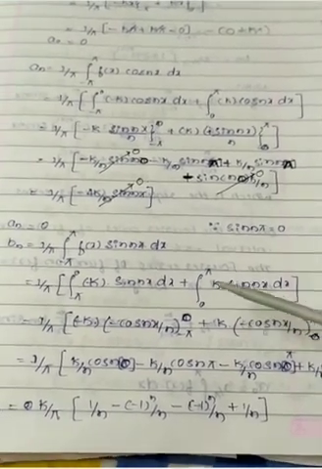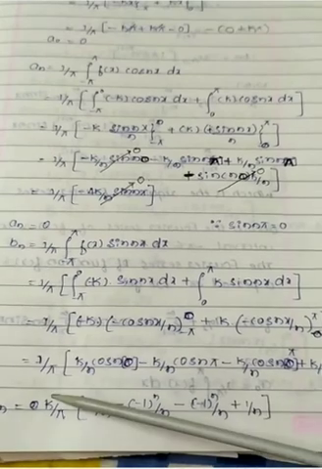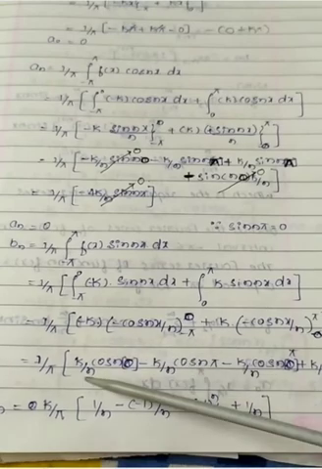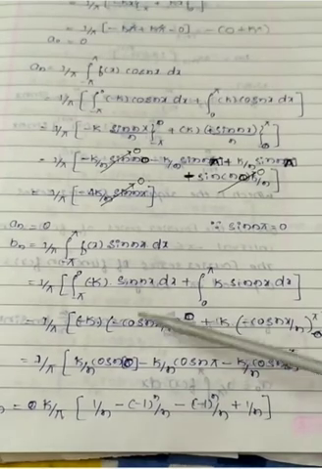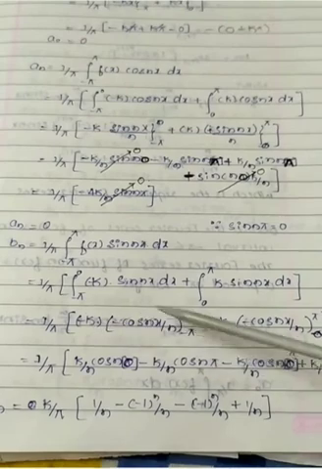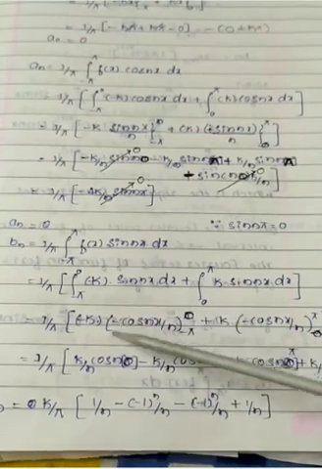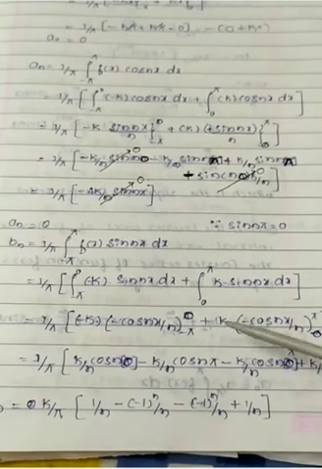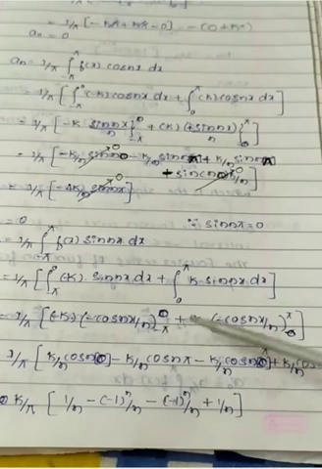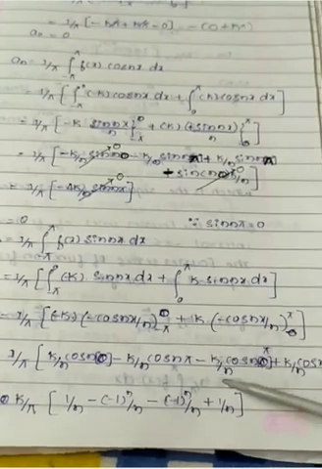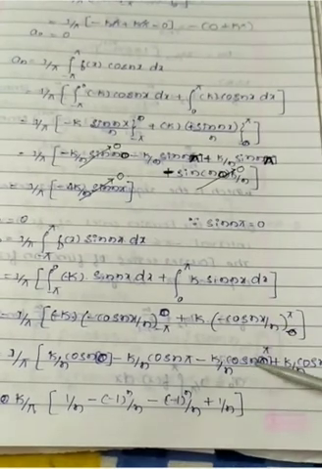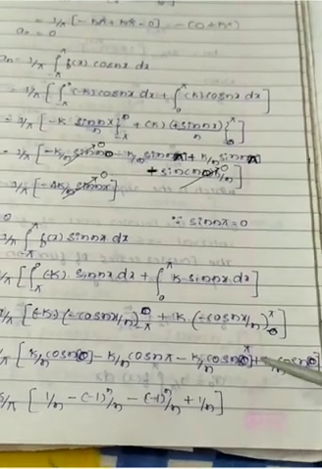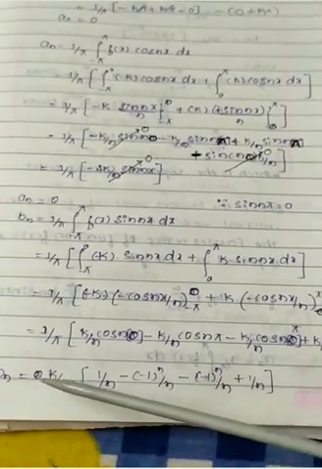Then apply upper limit minus lower limit. 1 by pi as it is. Here minus minus, we get a plus. Then k by n taking outside, putting the first upper limit, cos n 0, minus k by n cos n pi. Here cos of minus theta is once again cos theta. Applying that formula, it is simply cos n pi. Next, minus plus minus, that's why minus k by n, first upper limit cos n pi. Next, minus of minus, plus k by n cos n into 0.